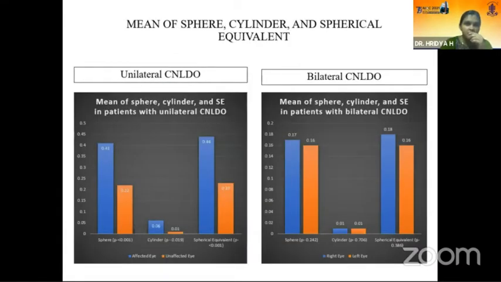We assessed the mean of sphere, cylinder, and spherical equivalent and found that in unilateral CNLDO, a statistically significant difference in terms of sphere, cylinder, and spherical equivalent was found between the affected and non-affected eyes with a p-value less than 0.005, whereas no such statistical significance was seen in bilateral cases.